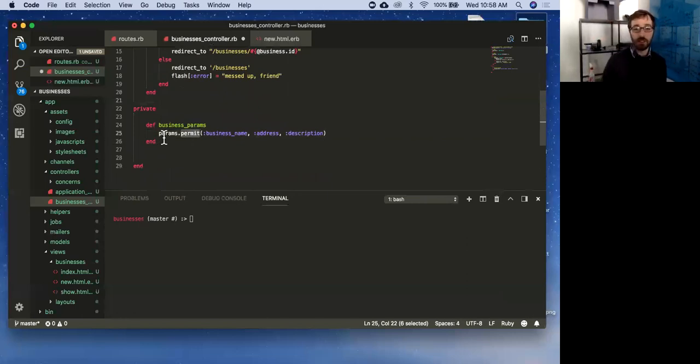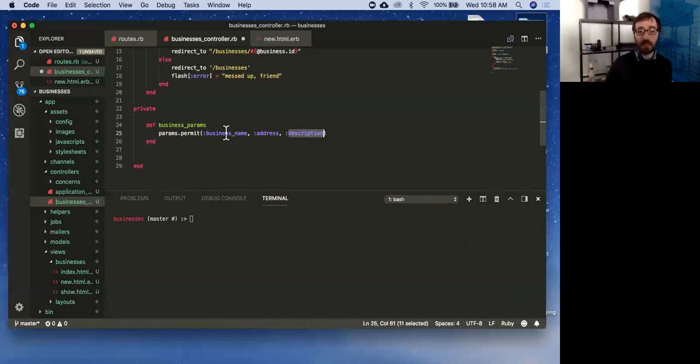So what this is doing is it's saying grab params, and when this method is called, grab params, and only permit these things to come through, right? It also does some other checks. It gets a little bit more complicated with how it looks at data. There are more robust things that we can and will do as we start talking more about security, when we start doing authentication and stuff like that. But for right now, this is a good check right away, right?